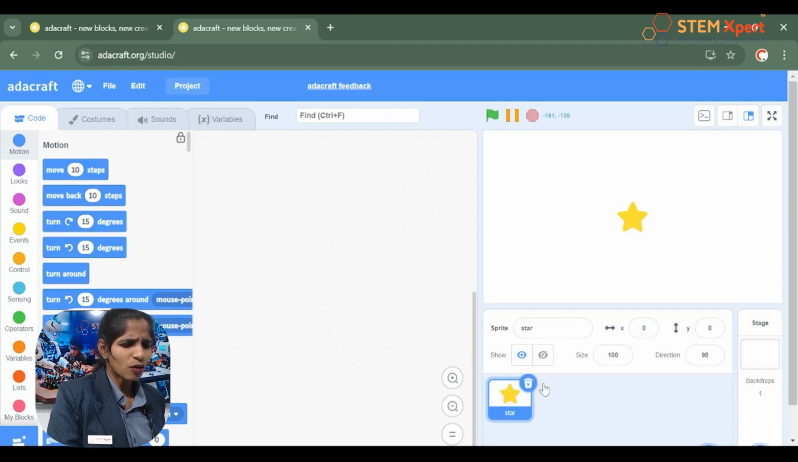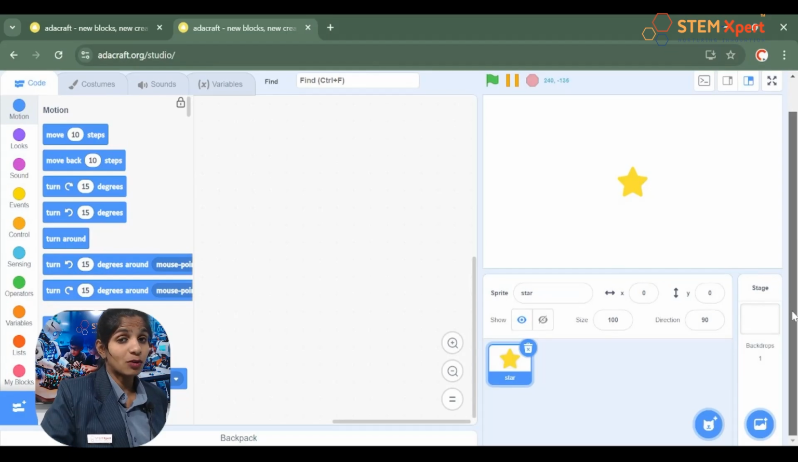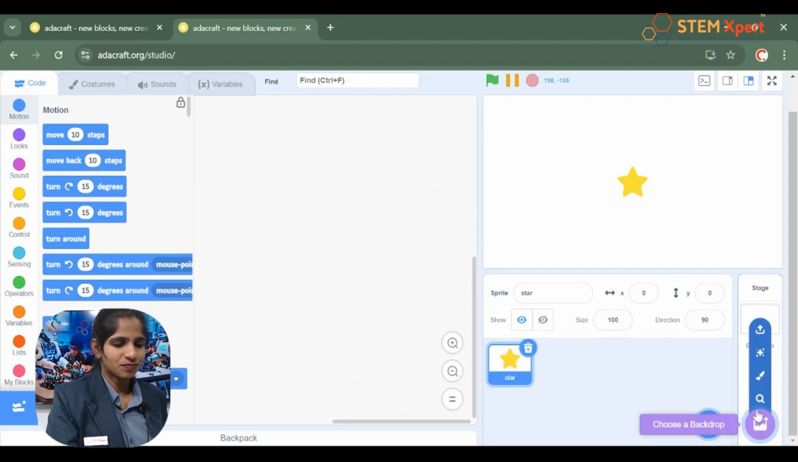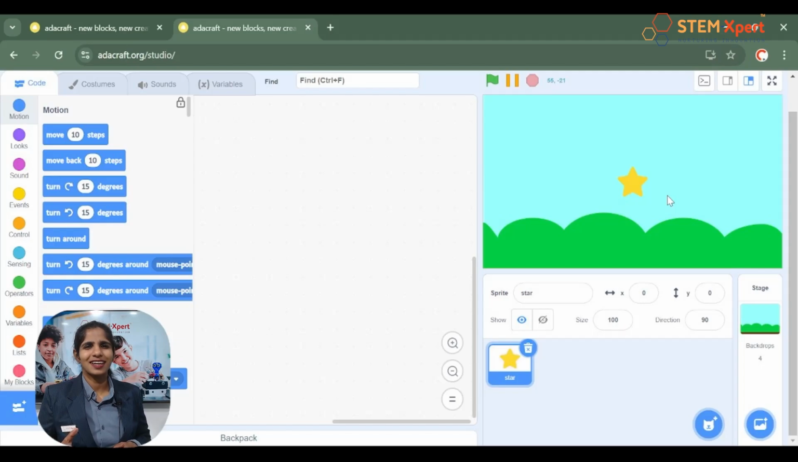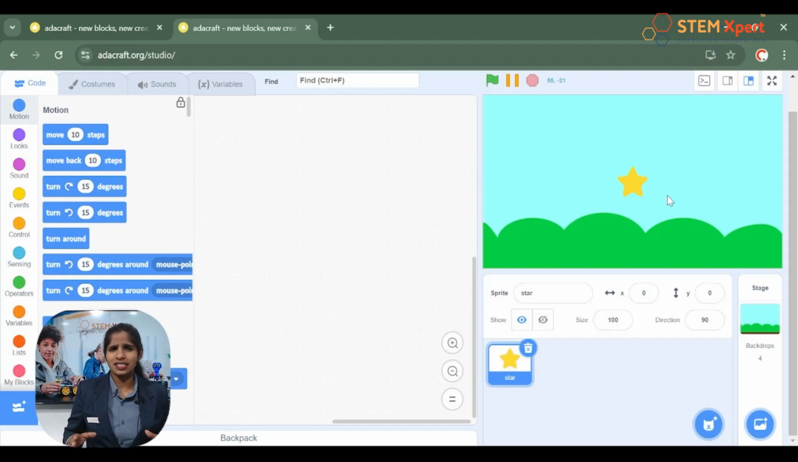Yes, so now I'll change it for you. The way that I change it is a suspense. I'll teach you in this class later. We'll see what happens once I change the stage. Yes, now the star appears on a blue sky, right? Yes. Do you know how that happened? And do you know what it is?